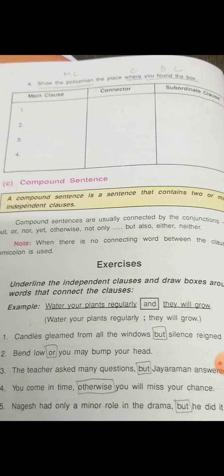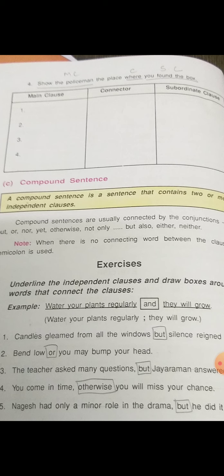The next one, compound sentences. An example has been given here. Underline the independent clause and draw boxes around the words that connect the clauses. So I didn't draw the line, except the boxes, you have to put the line. Okay, and you have to use this semicolon. You have to take down and write there.